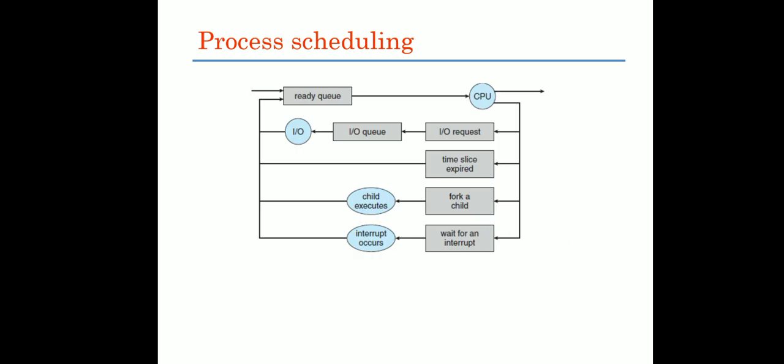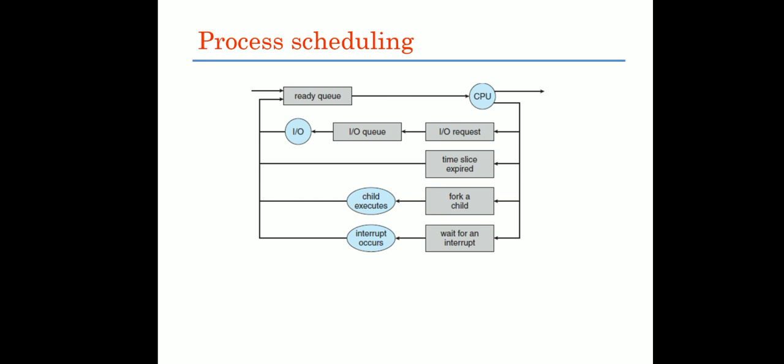If you see this diagram, we will understand this process. If any process wants to execute on the CPU, it will initially be put in the ready queue. If any process is executing, it has some possibilities: it can directly complete its task and go out of the system, or it may request IO, and if it requests IO, it will be put into the IO queue.